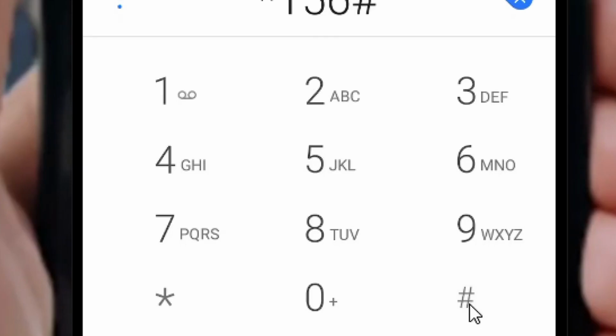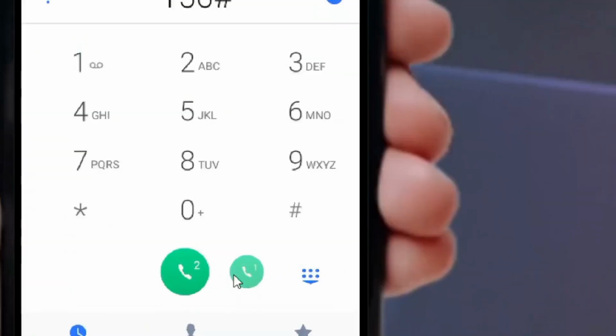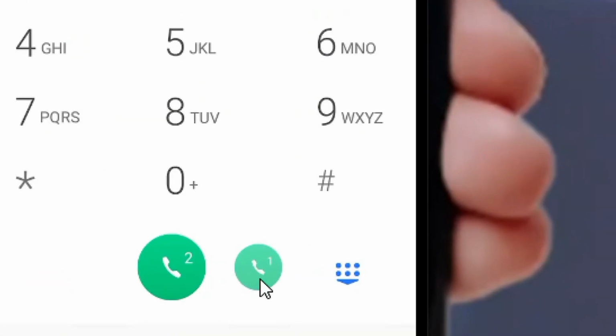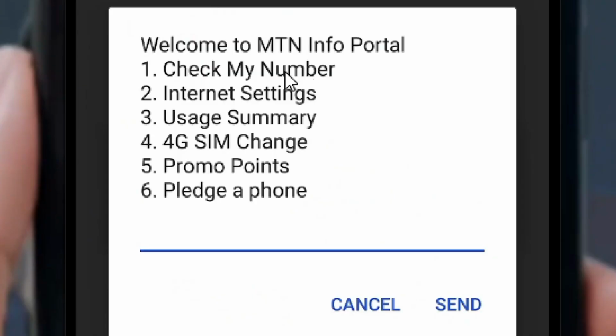Okay, so after pressing on the hashtag, come down here, then come and select the SIM slot where your MTN is located. Mine is on slot 1, so I'm going to select slot 1. Then I simply come and then press on it. Okay, so when you press on it, they are going to ask you, what do you really want to do? We want to check our MTN number, so we are going to select option 1.